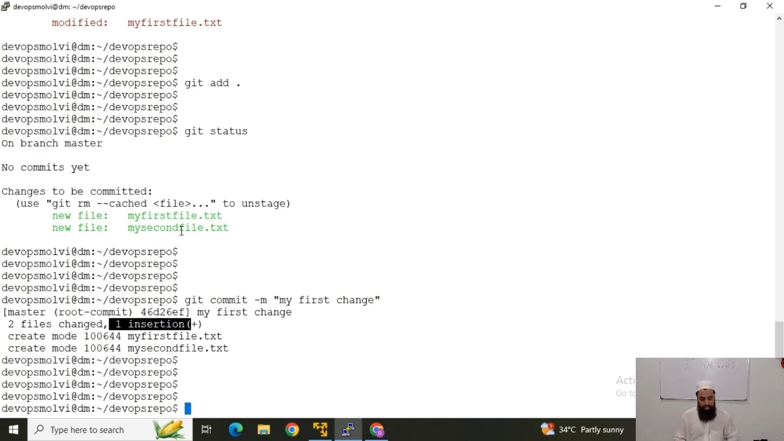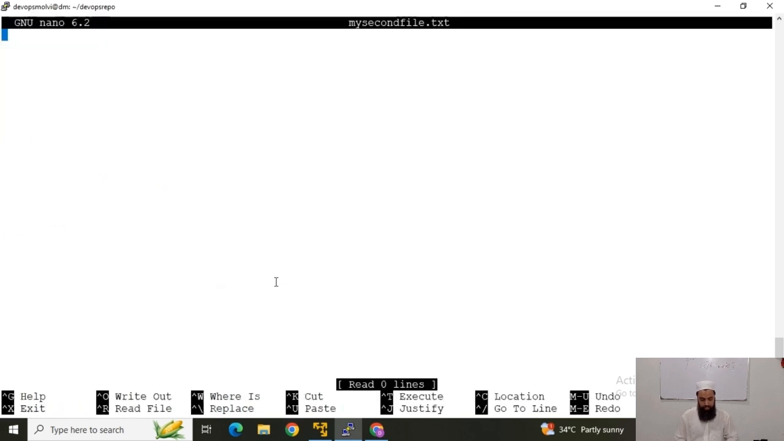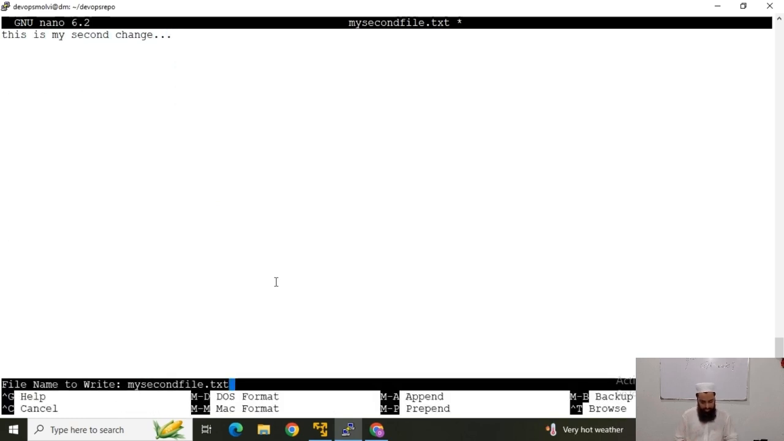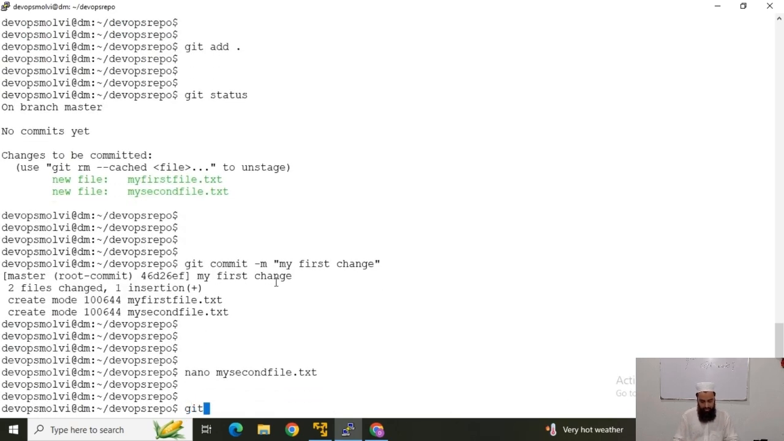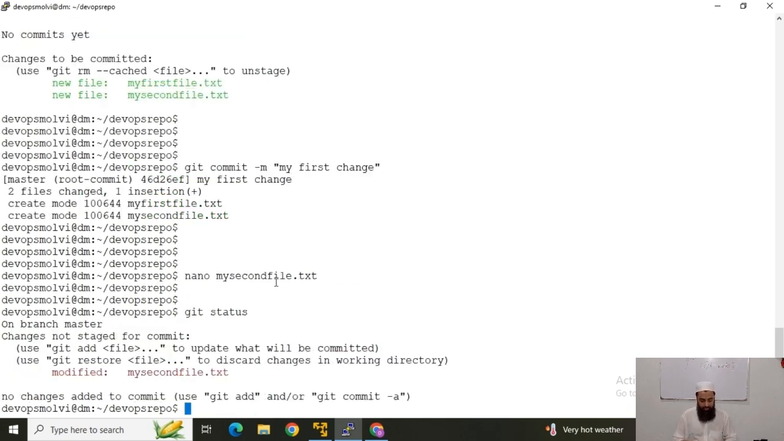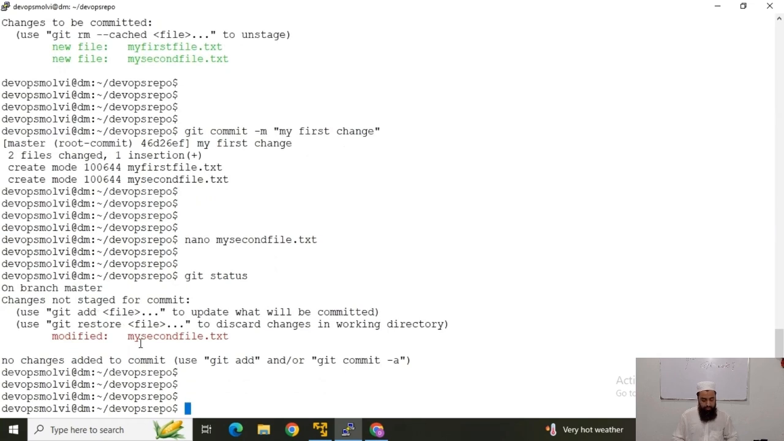Now guys, I will again modify this second file, nano my second file. Okay, and this is my second change. So I'm changing the second file. Now git status. So without watching the output, what would be the change? One file would be in the modified state, and what would that file be? It would be my second file. Now we can see this file has been modified.